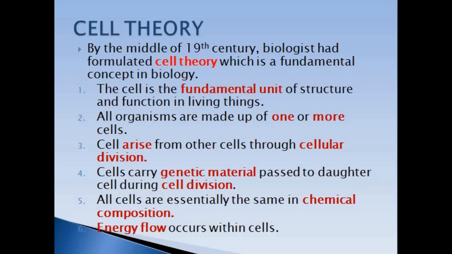When one cell divides, it gives rise to 2. When these new cells divide, they give rise to more cells. So this process keeps on going and number of cells are formed. Number 4, cells carry genetic material passed to daughter cells during cell division. Cell consists of genetic material in the form of genes on chromosomes which are present in the nucleus, and when cells divide, these genes are distributed to the daughter cells, and these genes determine the structure and function of all cells in the living organism.